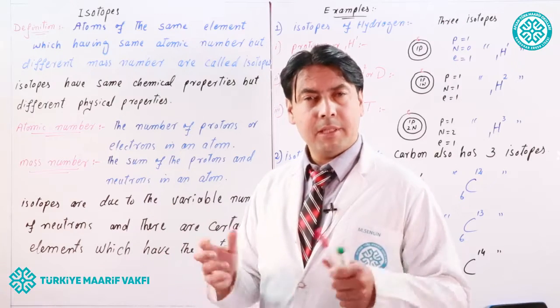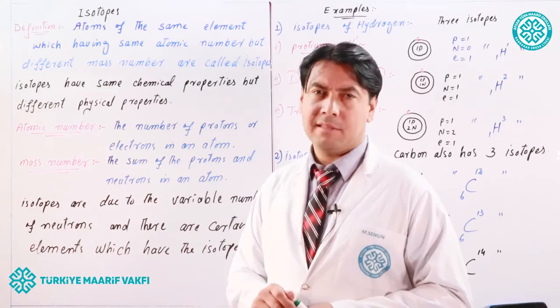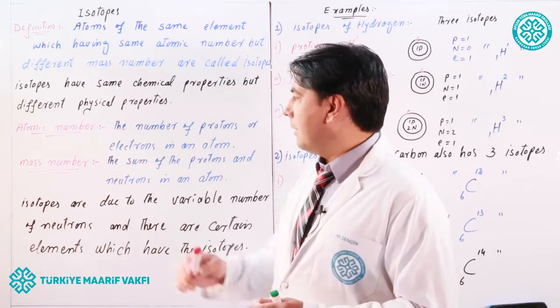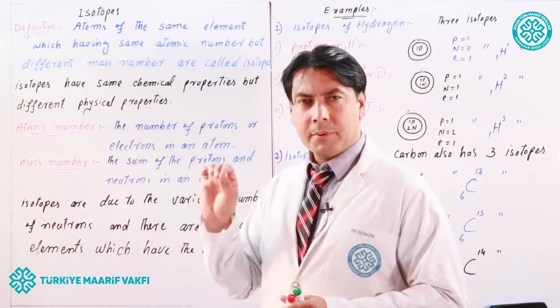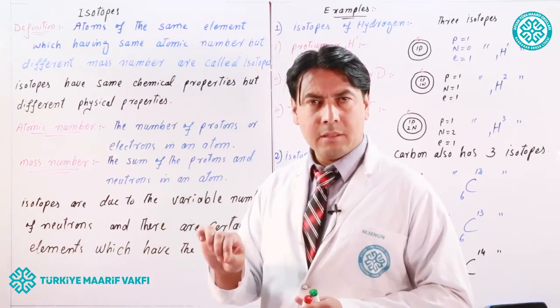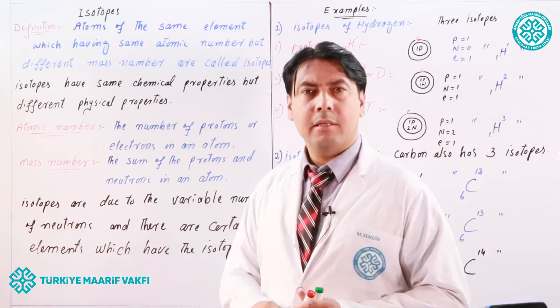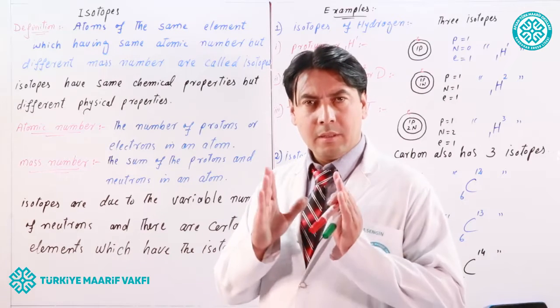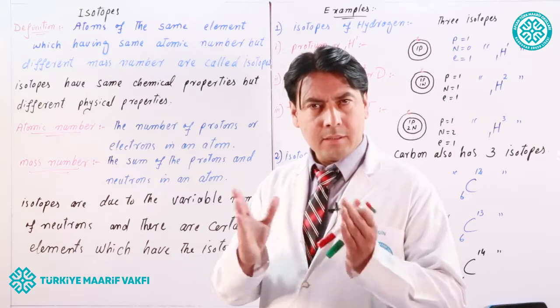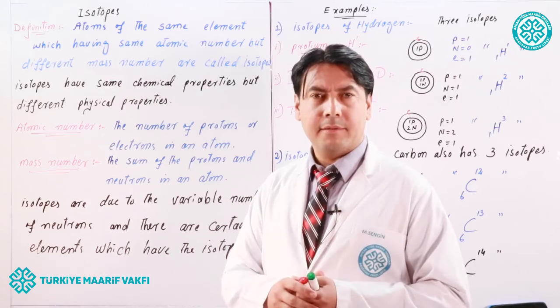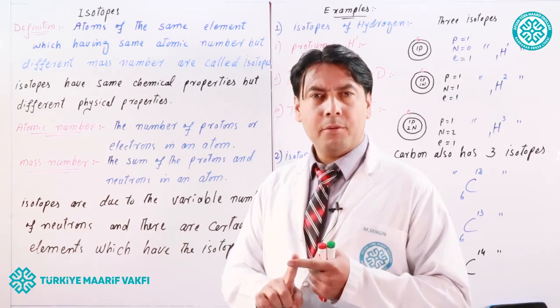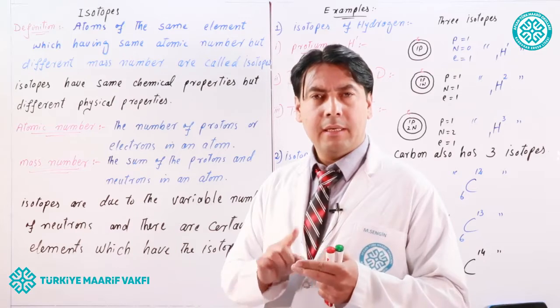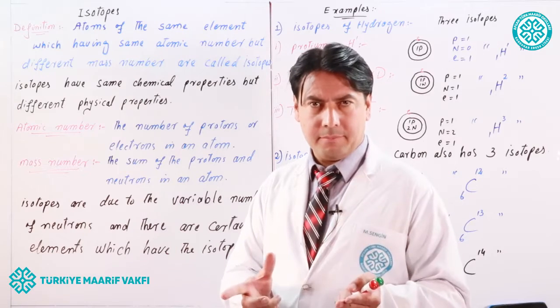So what is atomic number and what is mass number? Atomic number: the number of protons or electrons in an atom is called atomic number. An atom is electrically neutral because the number of protons and the number of electrons are the same.